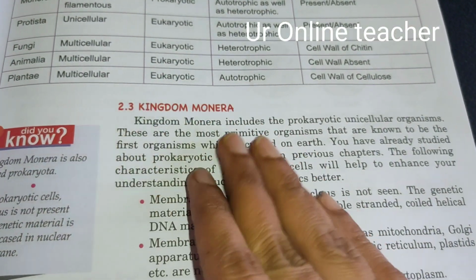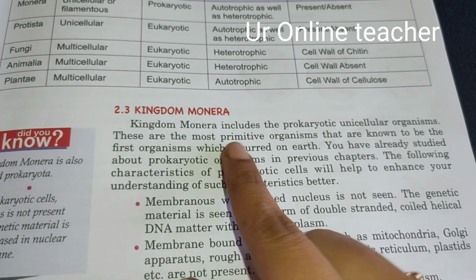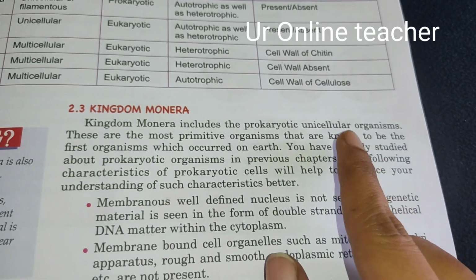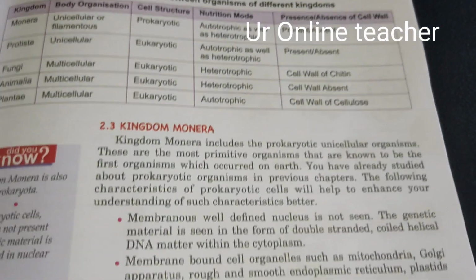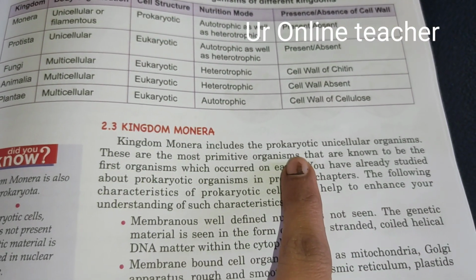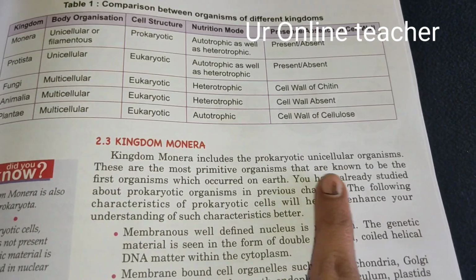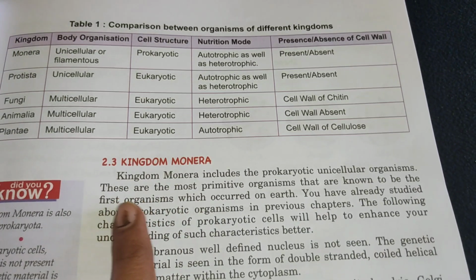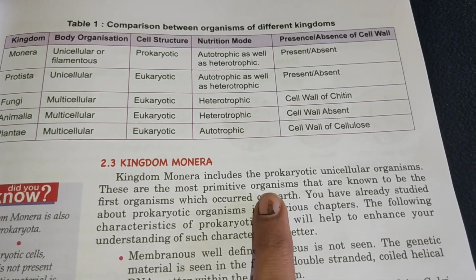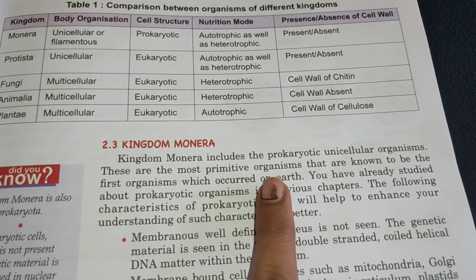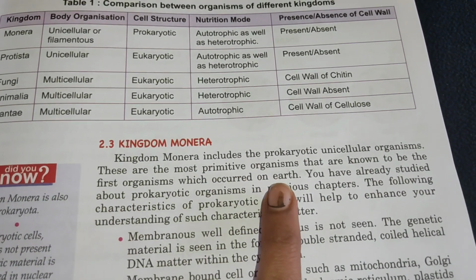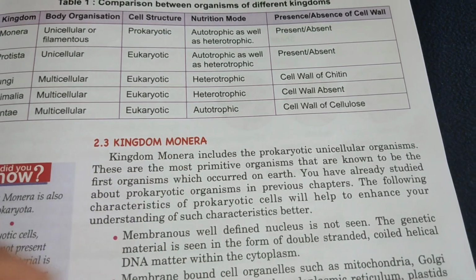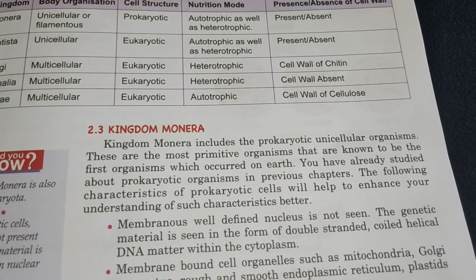Next, kingdom Monera. Kingdom Monera includes the prokaryotic unicellular organisms. Prokaryotic means primitive type of nucleus, and only one cell will be there. So these unicellular organisms are the most primitive organisms, meaning very old type of organisms. They are known to be the first organisms which occurred on the earth.